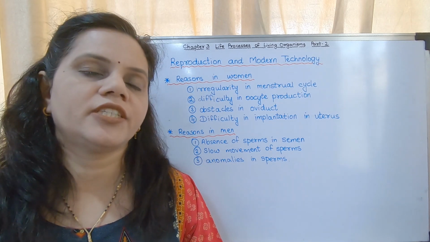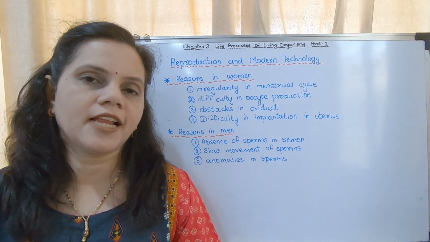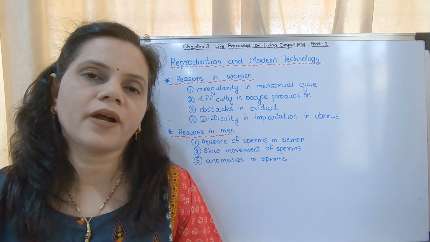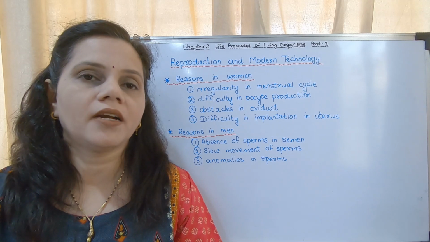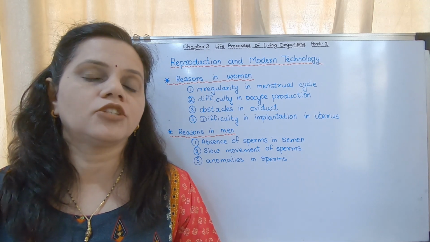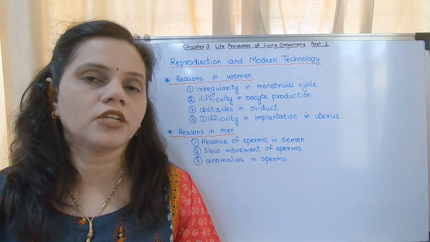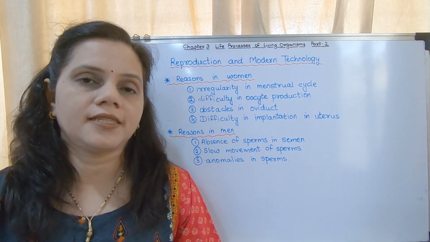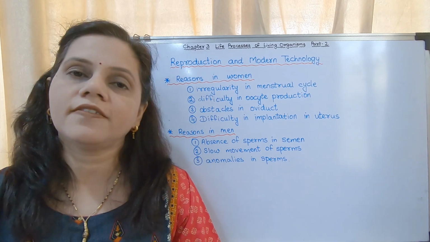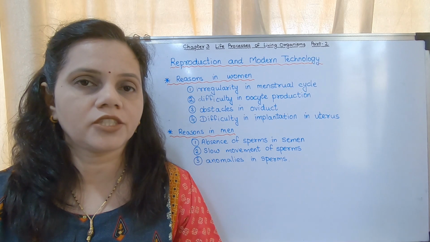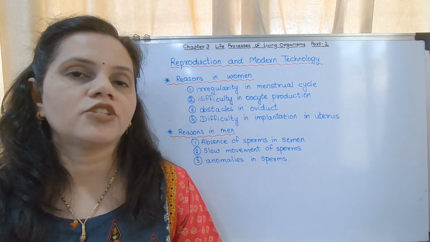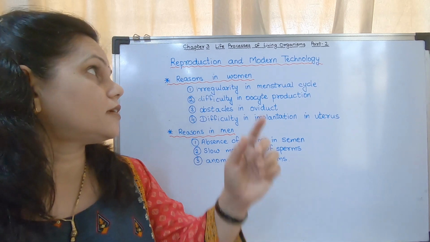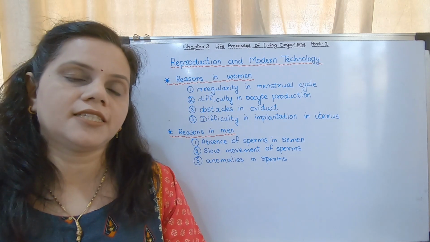So hope you have understood the third chapter, that is life processes in living organisms part 2. It consisted of different topics like sexual reproduction in plants, sexual reproduction in human beings, and asexual reproduction, the different modes of asexual reproduction. Have you understood? Today's is the last lecture. So today we will be studying about reproduction and modern technology.